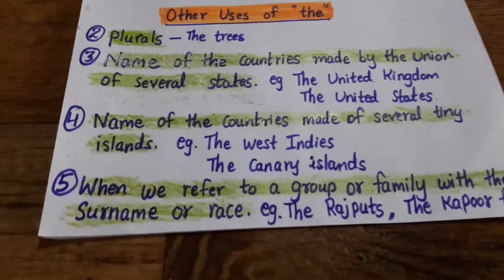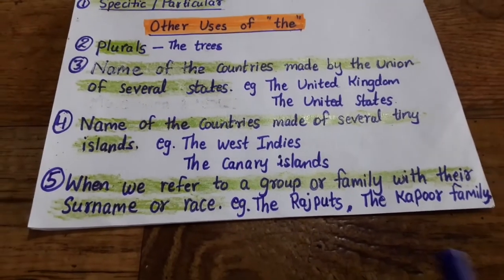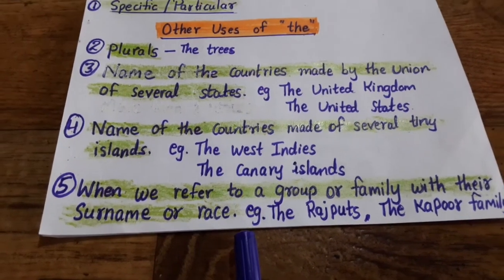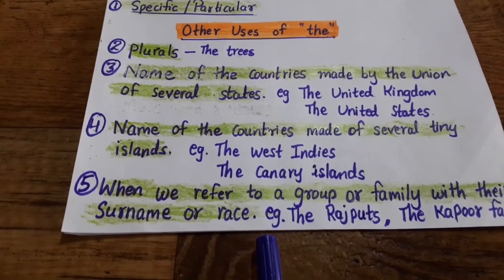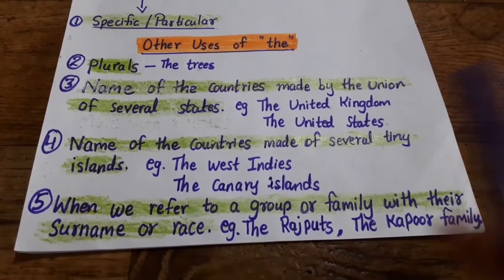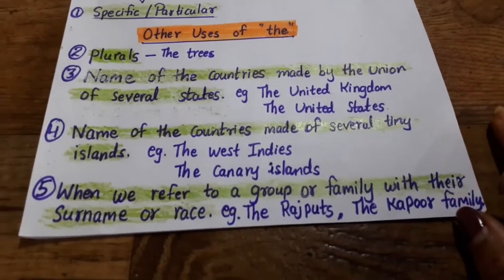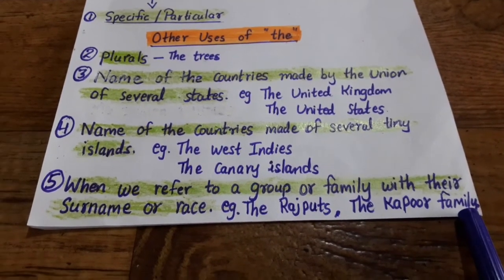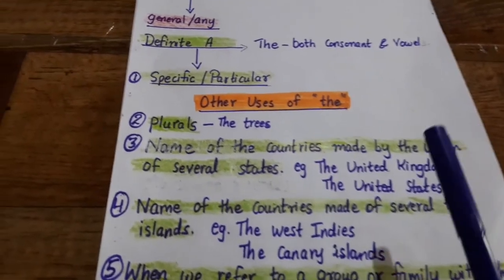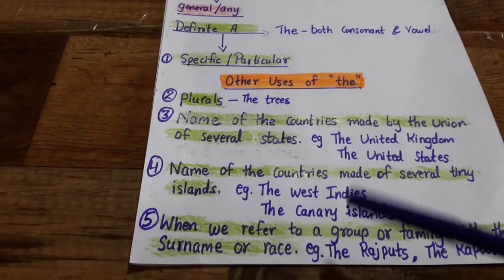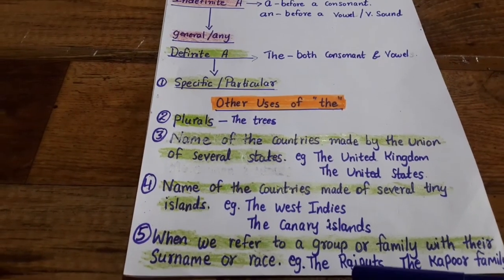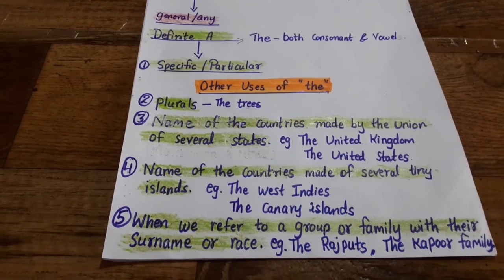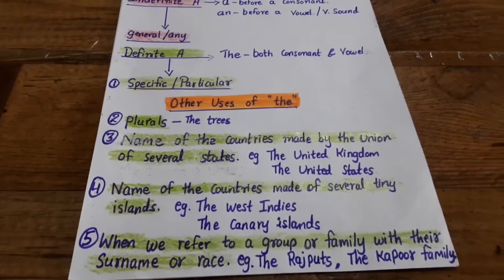Next one is when we refer to a group or a family with their surname or race. So we can use the article the when we refer to a group or a family with their surname or race. For example, the Rajputs or the Kapoor family. All right. So these are the other uses of the, and there are instances when we do not use the articles at all. So we will be discussing that now.